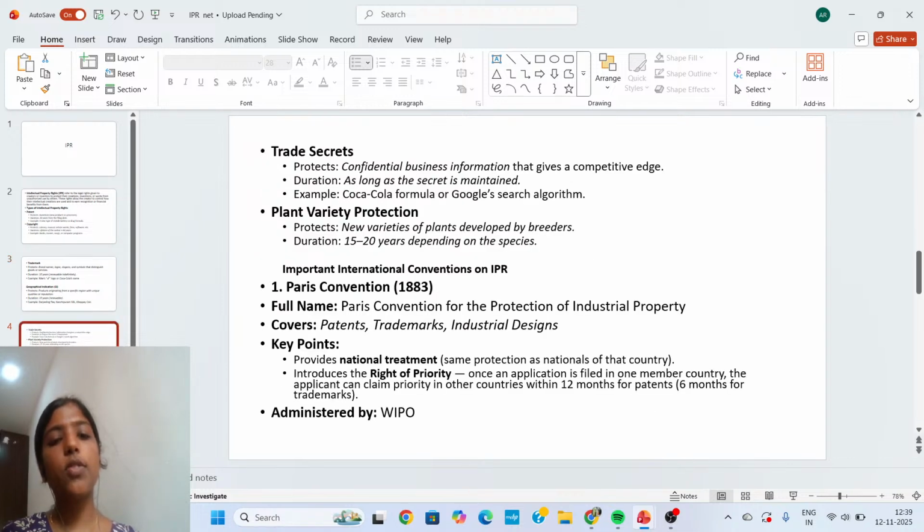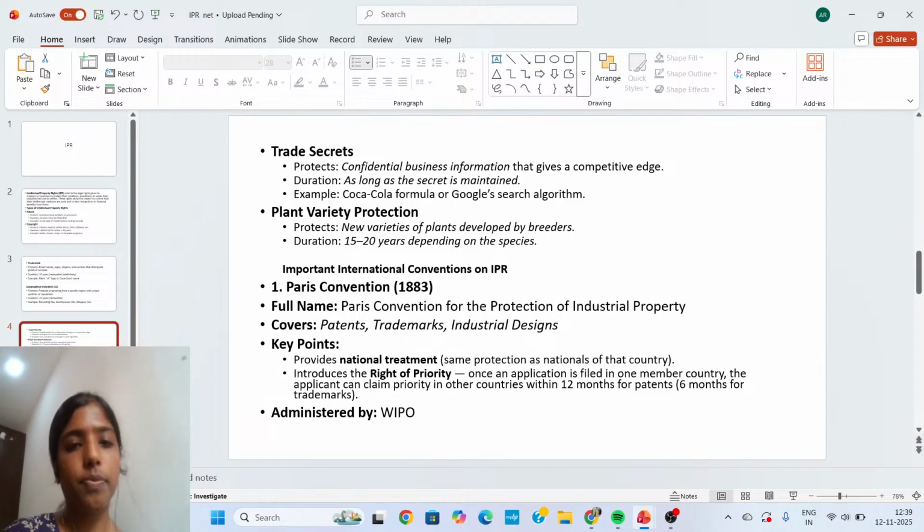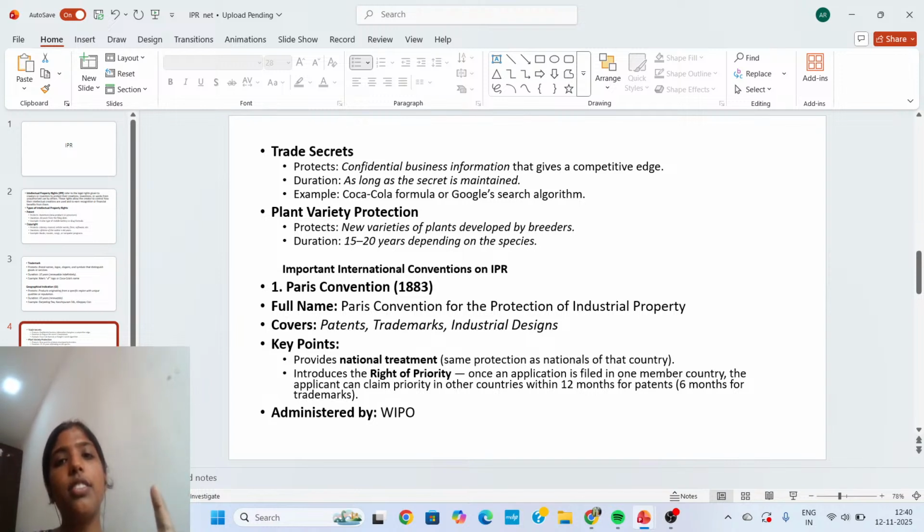After that, we saw trade secret. What is a trade secret? A trade secret protects confidential business information that gives a competitive edge. For example, KFC's recipe is a unique one. Such uniqueness is protected by trade secret.